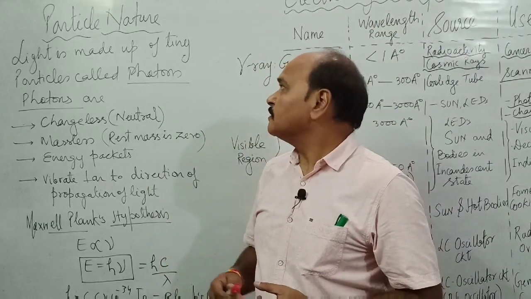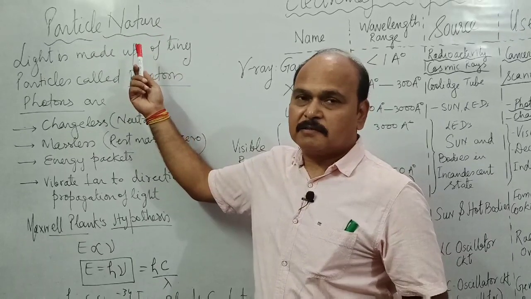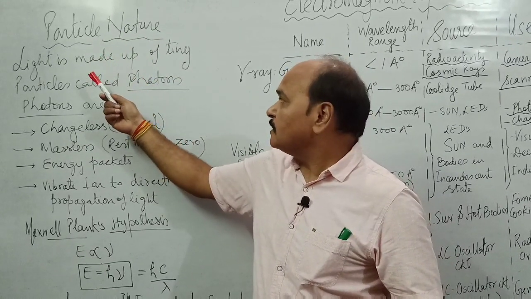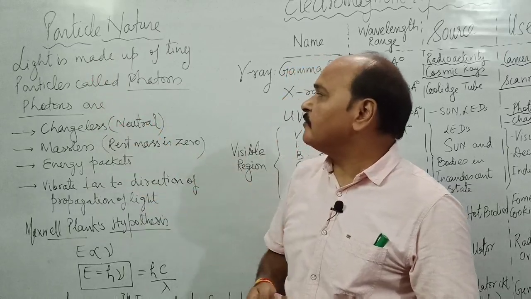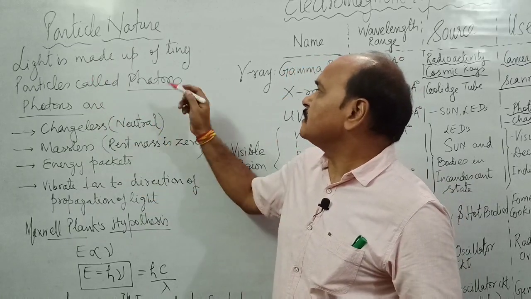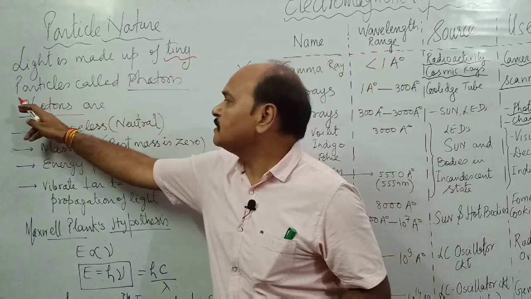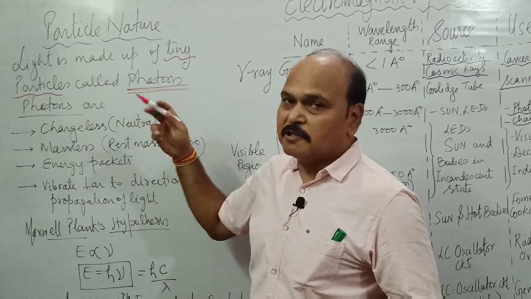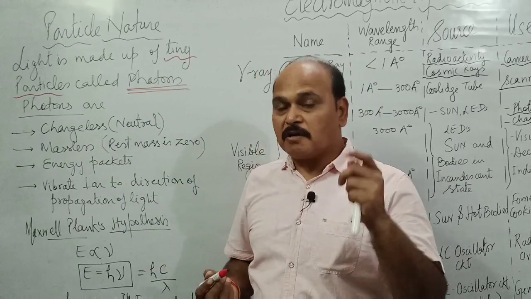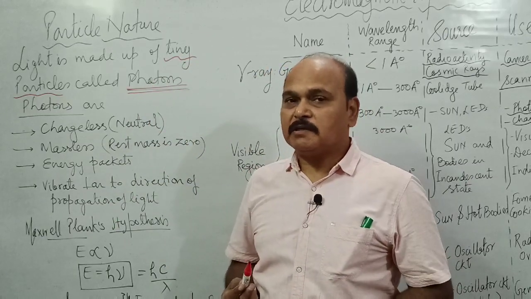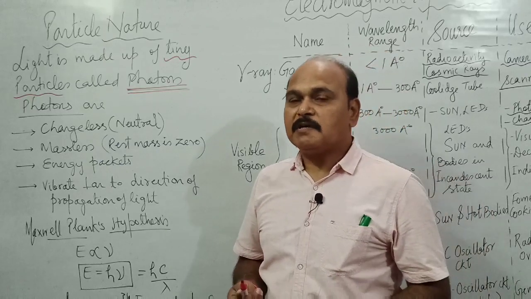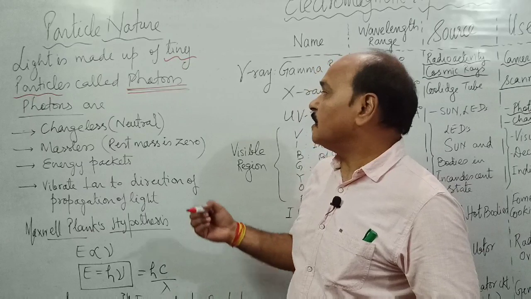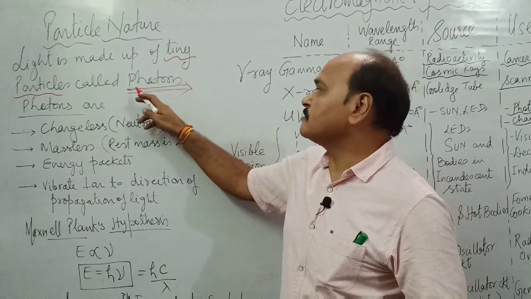Finally, know the particle nature of light. When we say light has particle nature, we say light is made up of tiny particles. These tiny particles are photons. These photons were initially called corpuscles by Newton in his very famous Newton's corpuscular theory. So these corpuscles are now called photons.